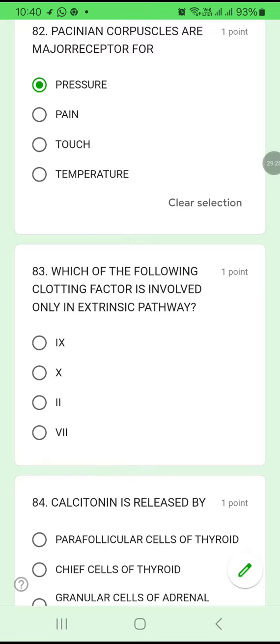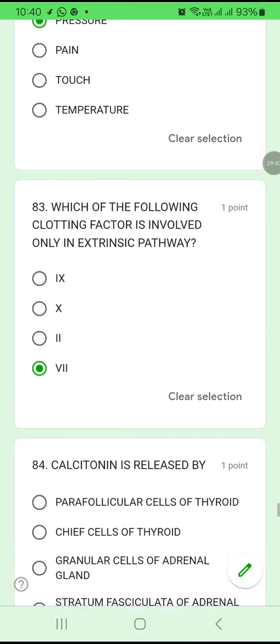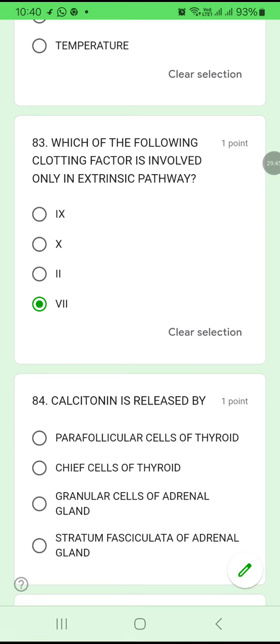83. Which of the following clotting factors is involved only in the extrinsic pathway? Clotting factor 9, 10, 2 or 7. The one which is involved only in the extrinsic pathway, not in the intrinsic pathway, is factor 7. The rest of the three given options are involved in both the intrinsic and extrinsic pathways.